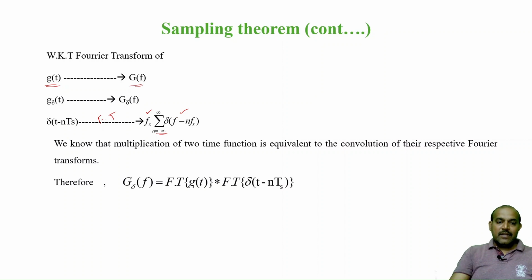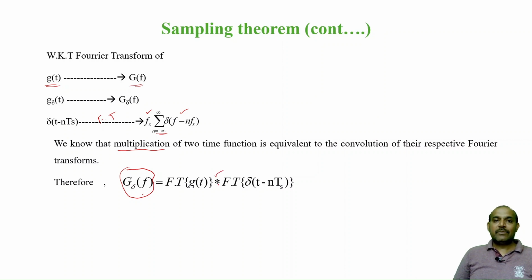So therefore I can write g delta of t as g delta of f, and see, in the time domain it was multiplication. If you convert from time to frequency, it becomes a convolution.